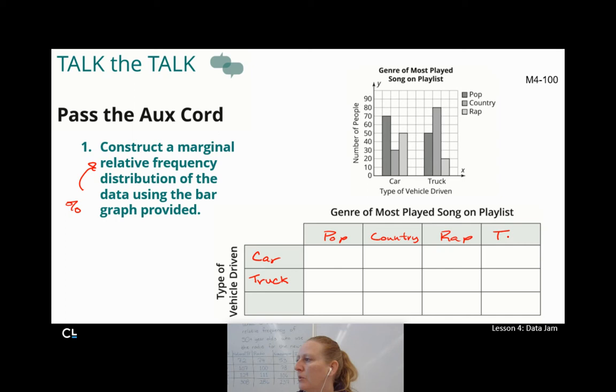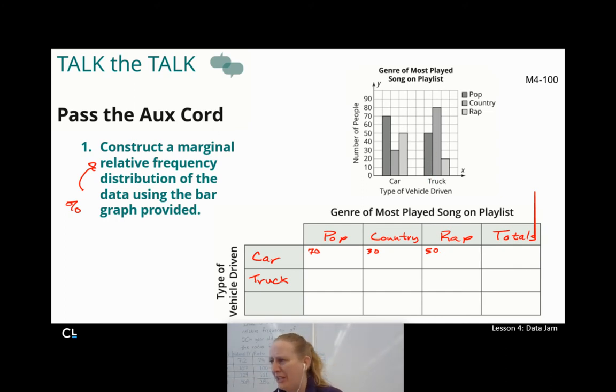And then, of course, I'm going to put my totals over here. Now, just to start, I'm going to fill in the straight numbers, and I'm going to put them kind of in the upper corner over here. I'm just going to put in the straight numbers that I have, and then I'll stress out, right? And then I'll worry about the rest of this. So it looks like pop in the car is 70. Country in the car is at 30. And rap in the car is at 50. Like I said, I'm going to do stuff with these numbers. That's why I'm making them so small.